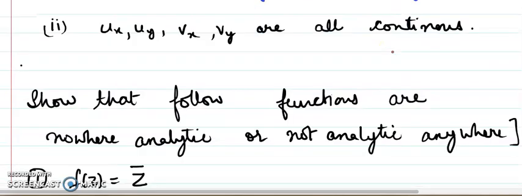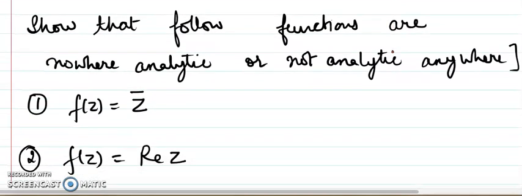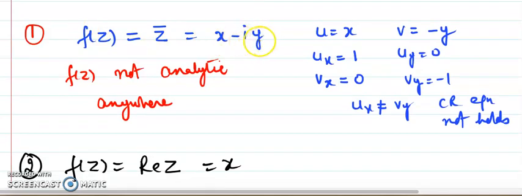Now let us take a few examples. The first example is f(z) written as x minus iota y. We will follow these steps. We find u is equal to x, v is equal to minus y, ux is equal to 1, uy is equal to 0, and vx is equal to 0 because there is no x here, and vy is equal to minus 1. We observe that ux and vy are not equal, so the CR equation does not hold.